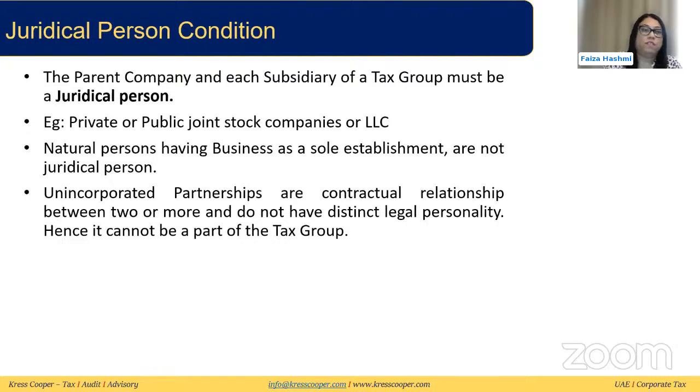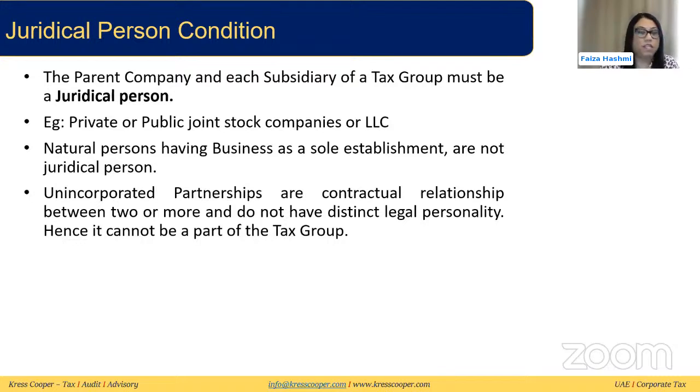So let's start with the first condition, the judicial person condition. This condition says that the person should be a judicial person, which means that it should have a legal entity status. Judicial persons are basically companies, such as private and public joint stock companies or limited liability companies.